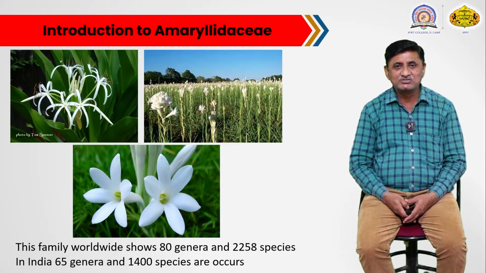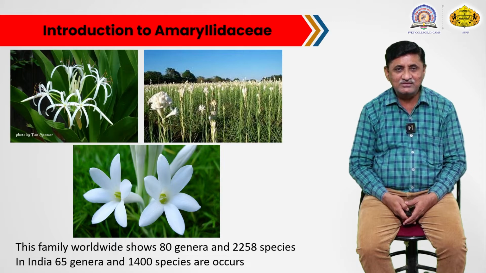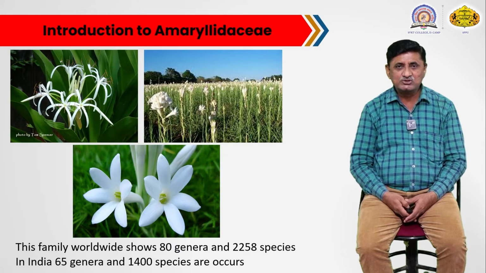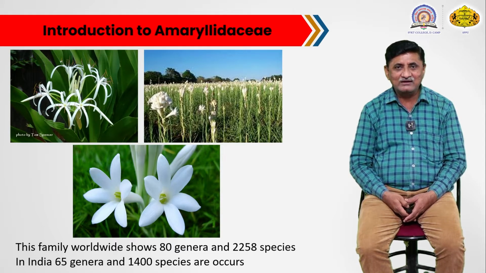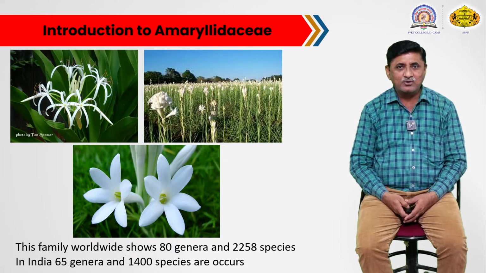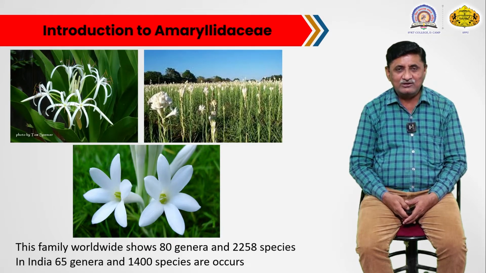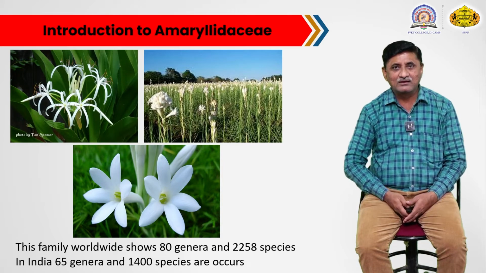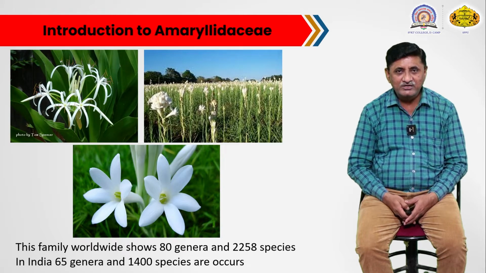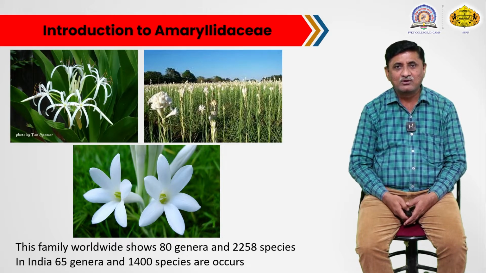The first image is a crinum lily, one of the common ornamental plants of this family. We see this plant planted in gardens or institutions for its showy attractive flowers, and also along the roadside or in the middle of the road.